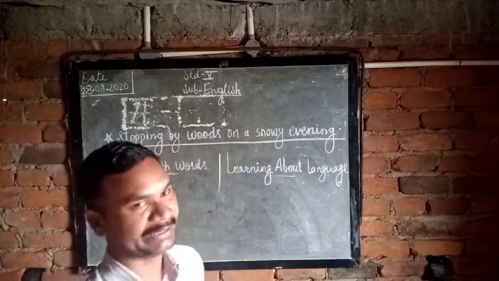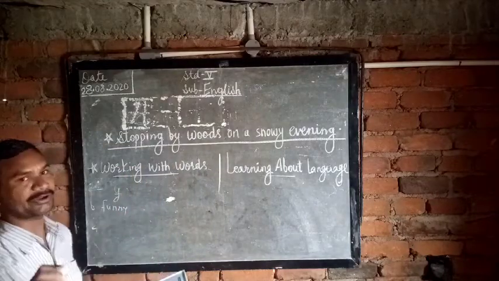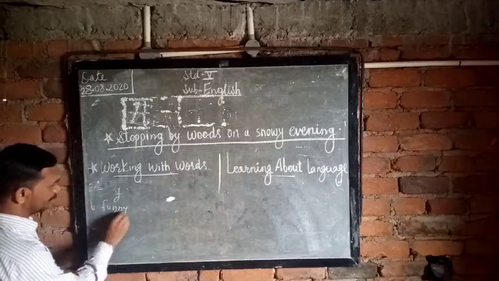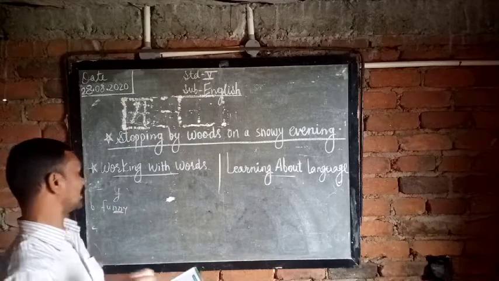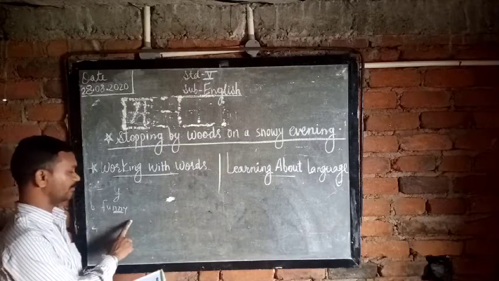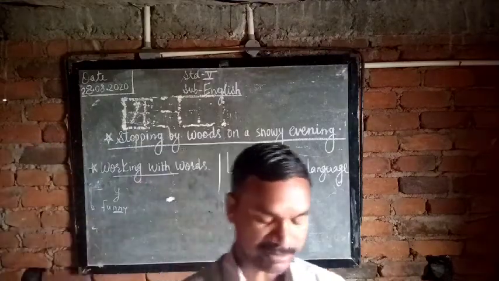Bend, bendy. So this is the y suffix we joined to those words. Only for funny, you have to make a double n and then y. Words like this take a double n with y. Okay, understand that carefully. Now see the second.